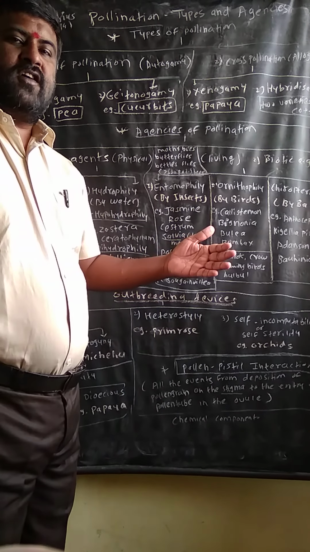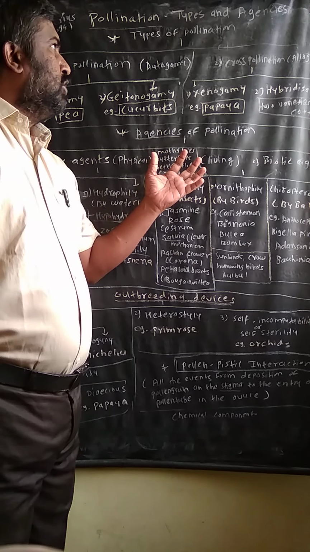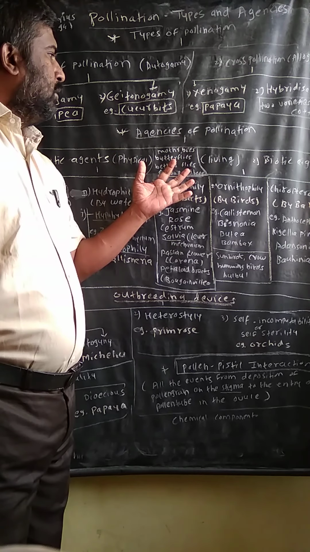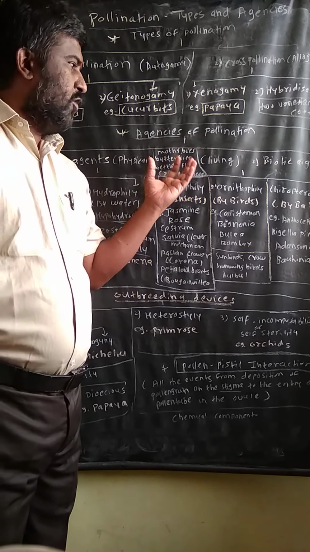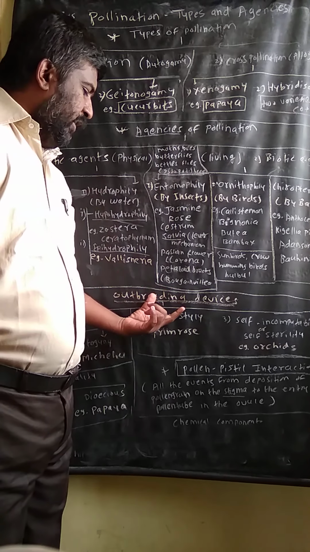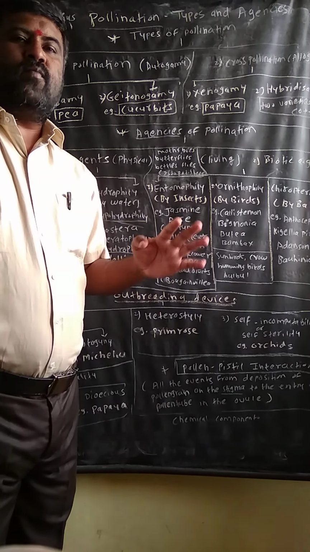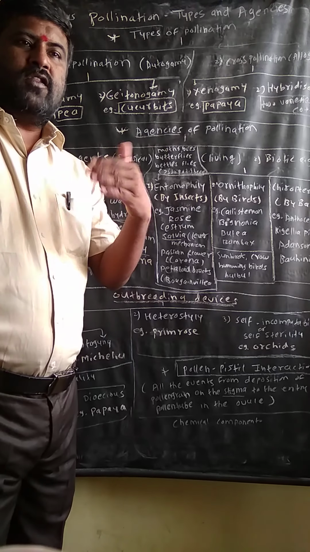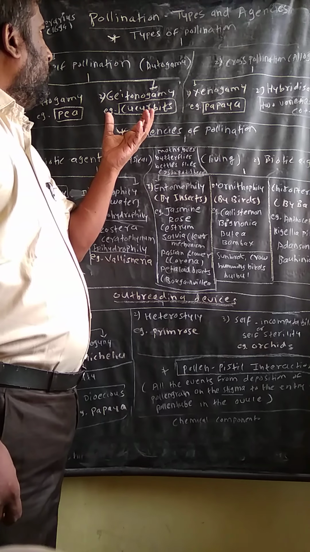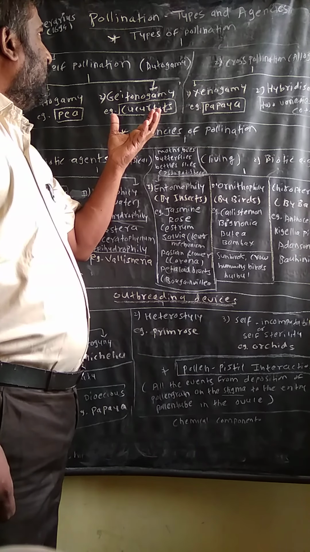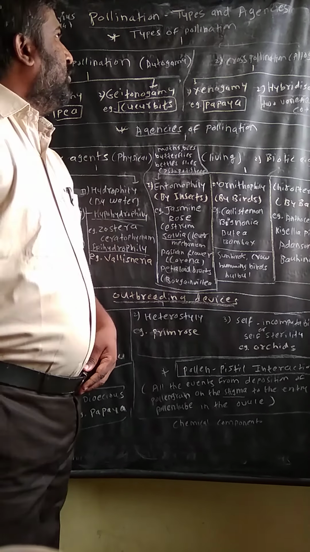Today we are going to discuss the main parts of reproduction, that is pollination, types of pollination, agencies of pollination, pollen-bearing devices, and pollen-pistil interaction. These are very important events for reproduction. So first of all, we will discuss pollination types and agencies.